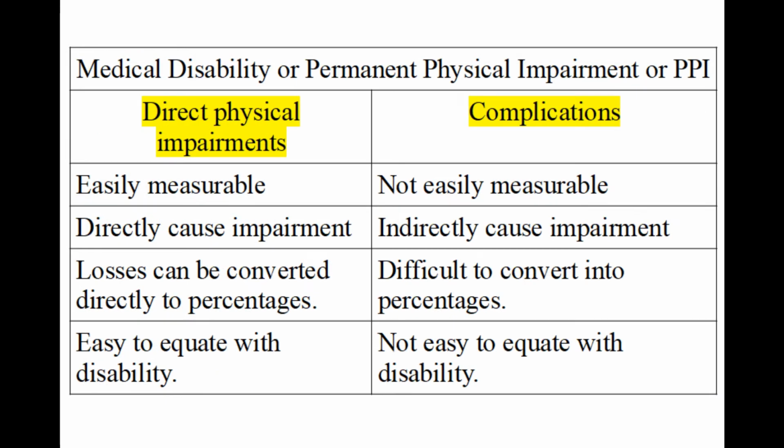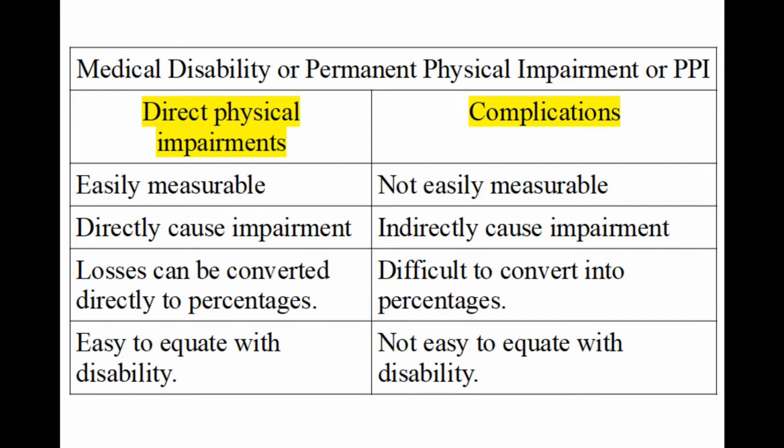Lastly, shortening is easy to measure in inches or centimeters, but its effect on the functional loss or disability is not direct, and conversion to percentages has little mathematical basis. You can note that the word complications is a term used in the Gazette and it's not coined by me. So broadly speaking, disability has two aspects: direct physical impairments and complications. You can see the difference between these two in this table.